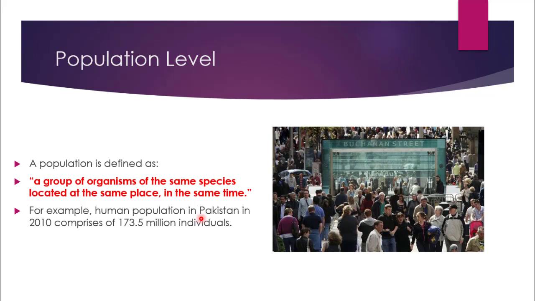For example, human population: we are talking about only one species, humans. In Pakistan, in 2010, the population comprised 173.5 million individuals. This is an example of population because we are talking about only one species located at the same place at the same time.